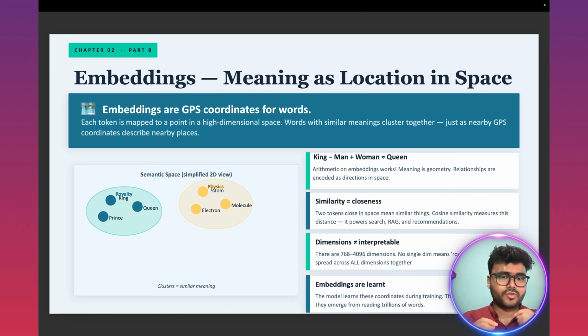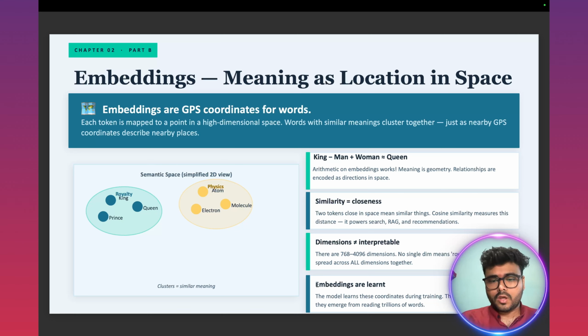But in this video, just try to understand that embeddings are the process of mapping words into a higher dimensional space so that we can capture similar words in one particular group. That is called embeddings. As you can read over here, similarity equals closeness. Of course, if the words king and queen are similar, they are going to be close in the cluster. Otherwise, they are going to be far from that cluster.